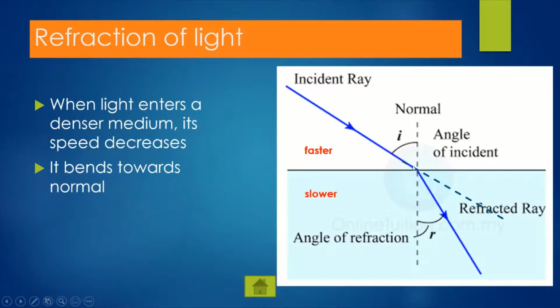If it does not bend, it will follow this path. But now the refracted ray is this. So it has bent towards the normal. Normal is here, so it has bent towards the normal. So from less dense to more dense, the ray refracts towards the normal.